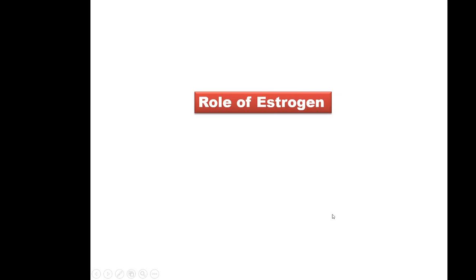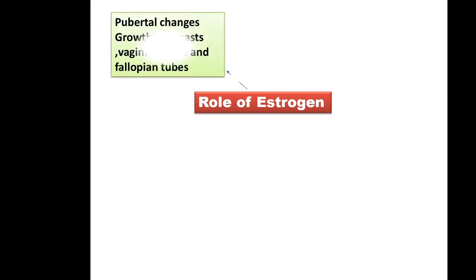Now what is the physiological role of estrogen in the female body? It has got a multitude of actions, so many actions, but we will see an overview of some. So first and foremost, the most important thing estrogen does is it brings about pubertal changes in girls.